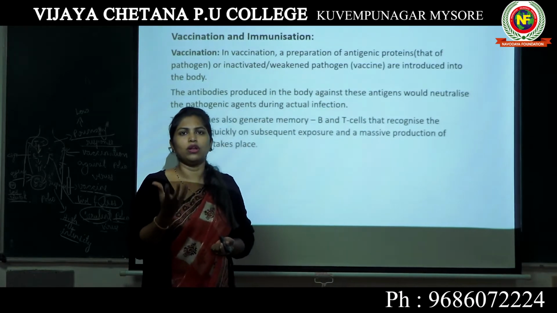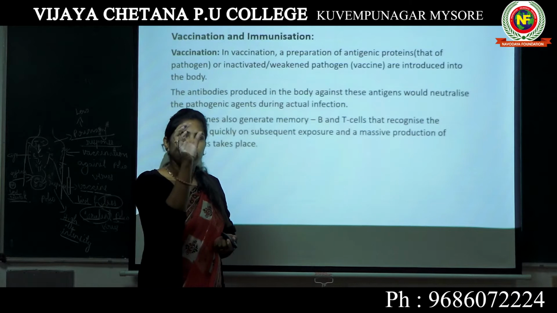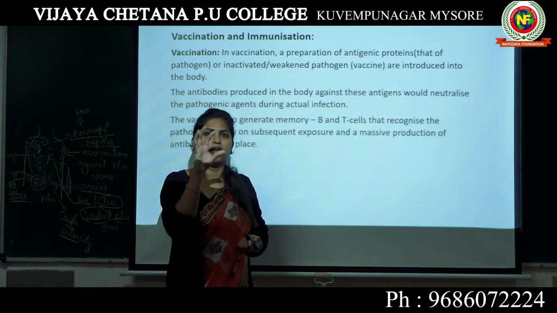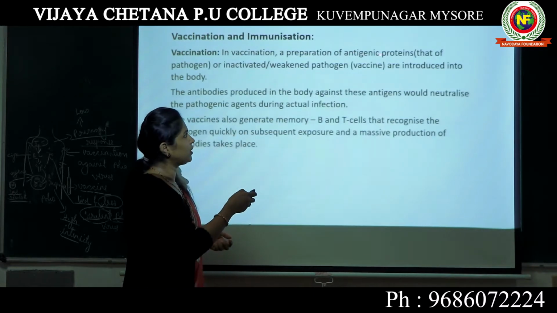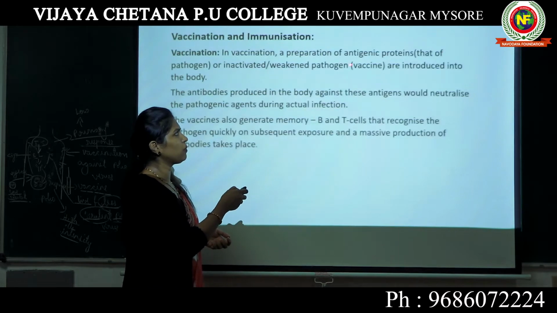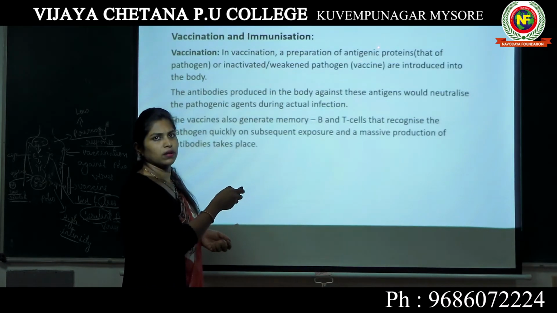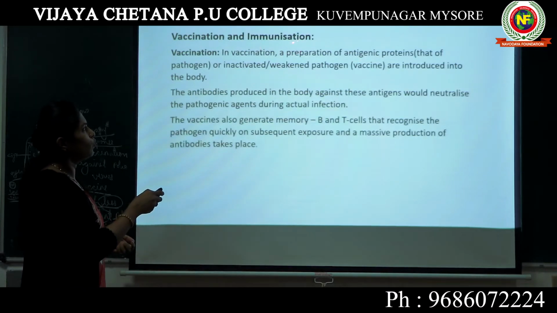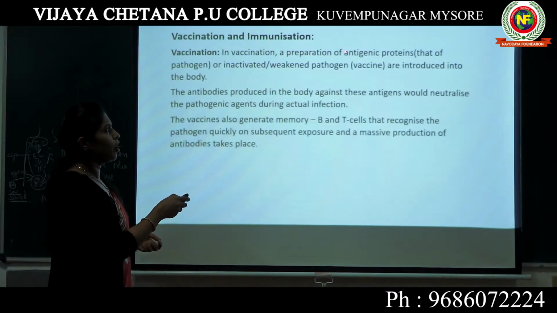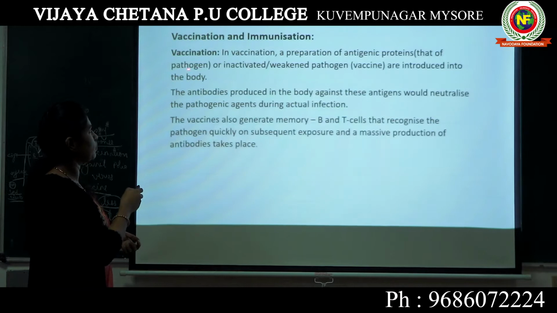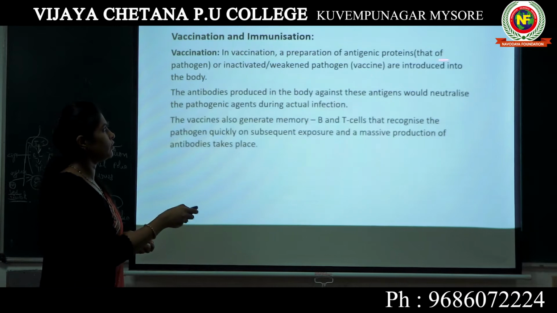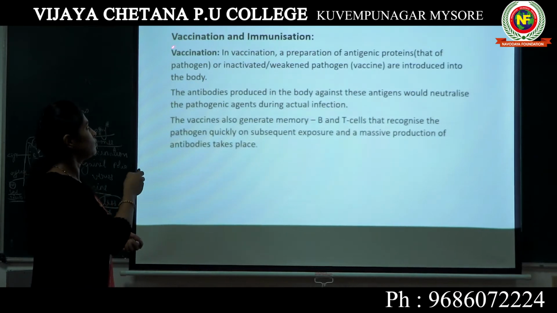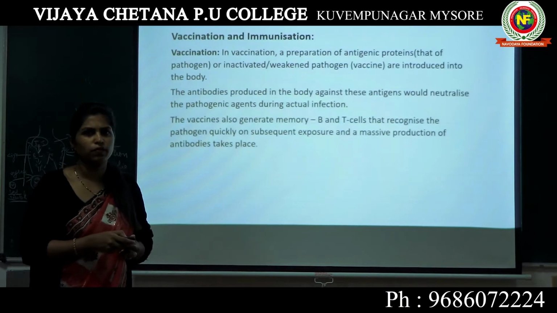You can take either the whole cell or whole antigen, or from a pathogen you can take only the proteins. In such a case we call them antigenic proteins: the proteins taken from antigens, that means from any pathogen. Antigens are nothing but pathogens. So you do a preparation of antigenic proteins, or otherwise you inactivate or weaken the pathogen, then you introduce it into a person's body. So this process becomes vaccination.